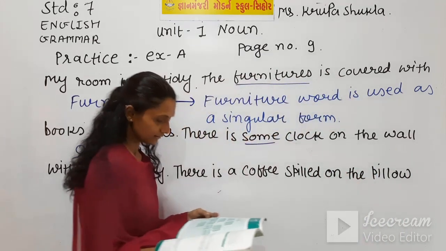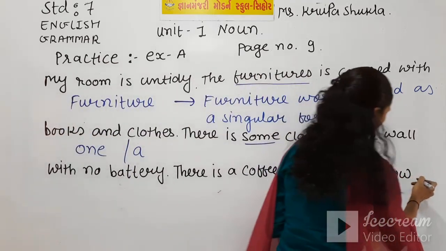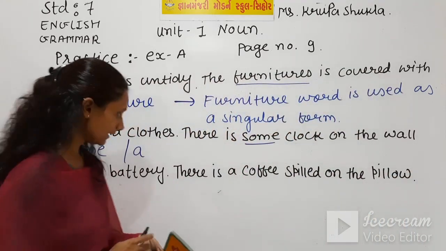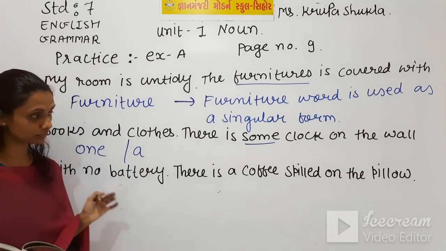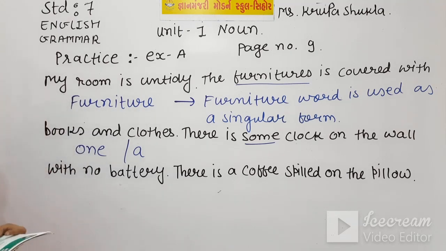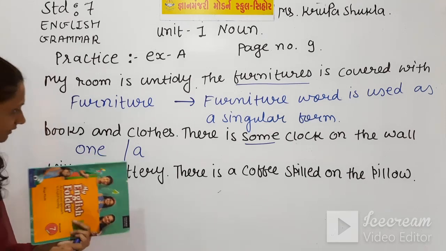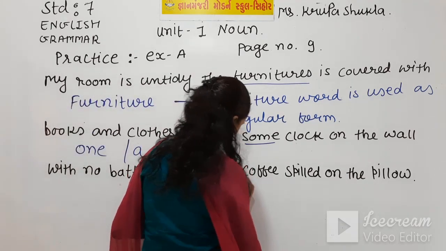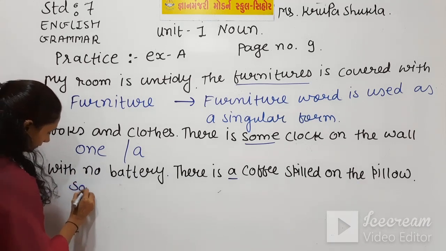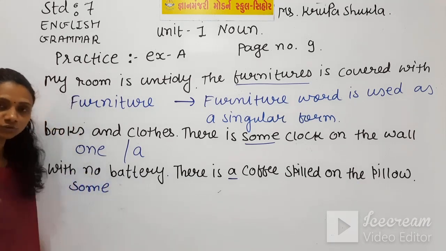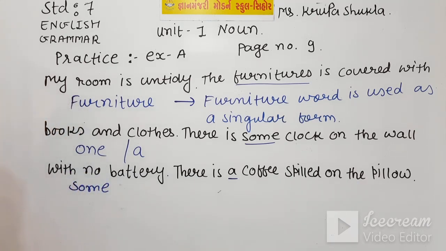This is the third sentence. And now we need to check this again because there is a mistake. With no battery, there is a coffee spilled on the pillow. So the wrong word here is a. Instead of that we can write some. So write the word some in the given space.